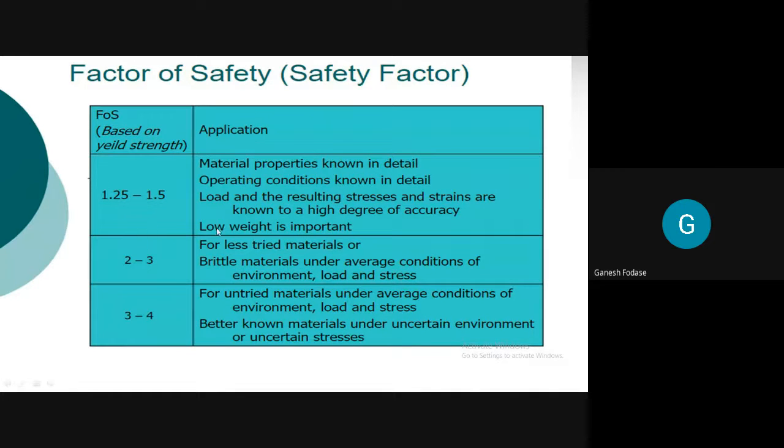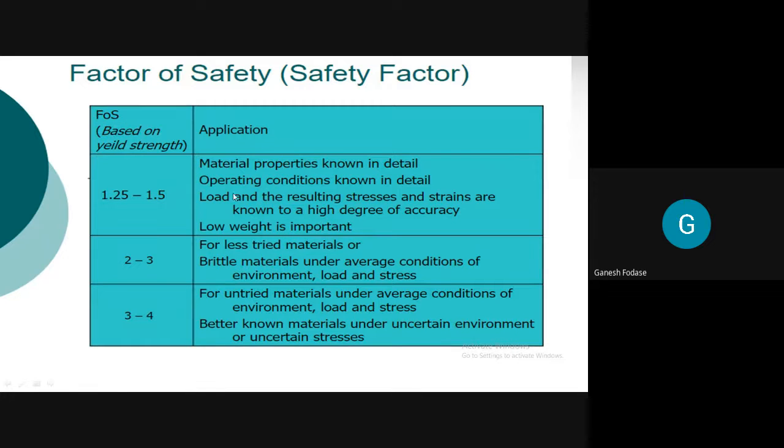Now, generally the factor of safety, you have to select these applications. You have to tell me applications. Factor of safety will be in the range of 1.25 to 1.5 for applications where material properties are known in detail, operating conditions are known exactly, the loads and the resulting stresses and strains are known to a high degree of accuracy, and low weight is important.